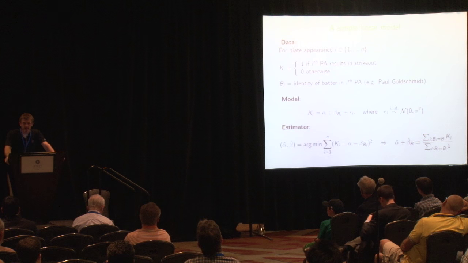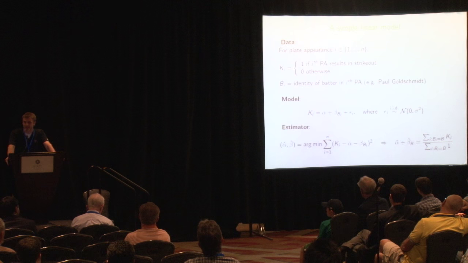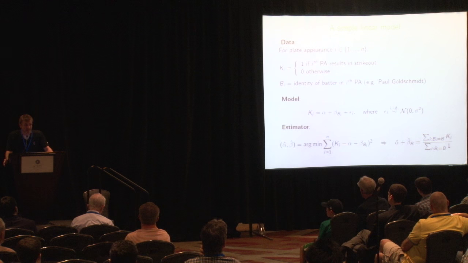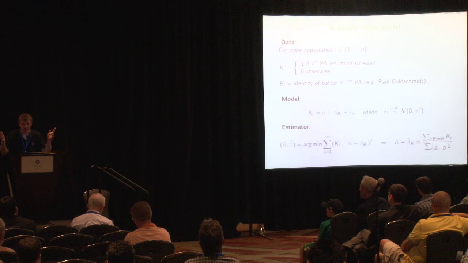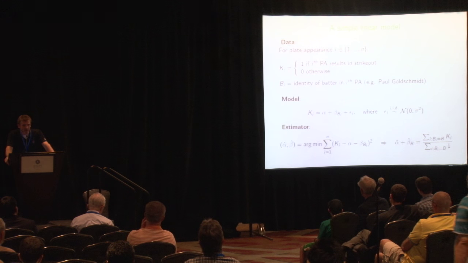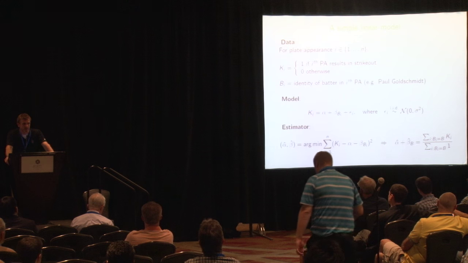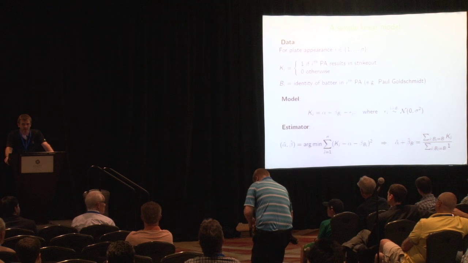So at this point, let's consider a different model for estimating the true strikeout rate for an individual. In this linear model, we'll say Ki is an indicator of whether the ith plate appearance results in a strikeout, and Bi is the identity of the batter in that plate appearance, for example, Paul Goldschmidt. In our model, we have a parameter alpha, which corresponds to the league average strikeout rate.